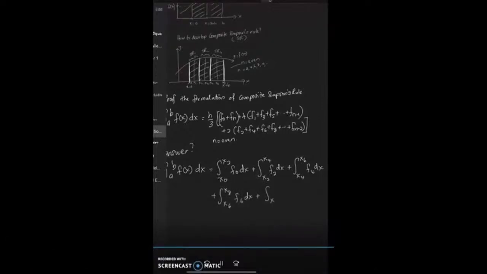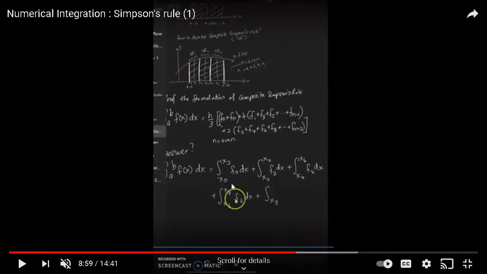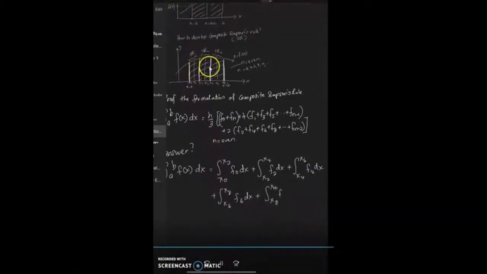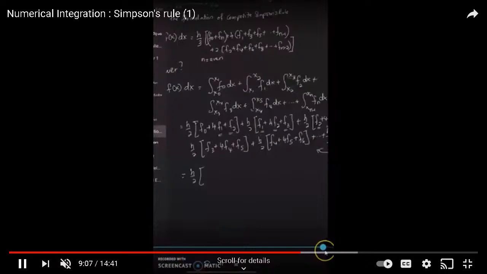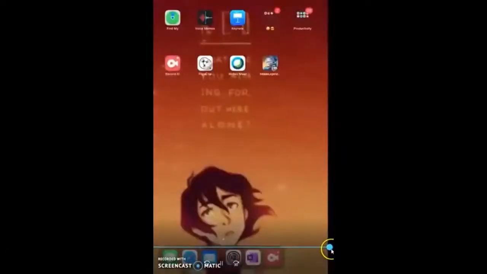If we start from x0 to x2, x2 to x4, x4 to x6, x6 to x8, x8 up to x10, these should be even numbers, because there are 3 points. The trapezoidal rule is different: x0 up to x1, x1 up to x2.